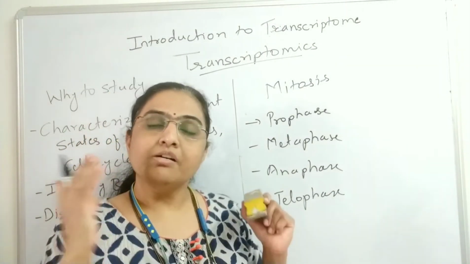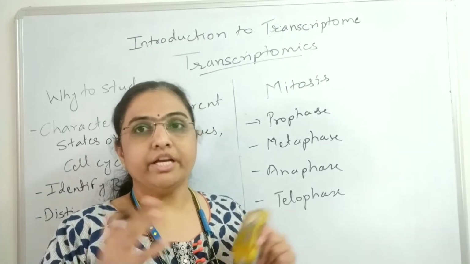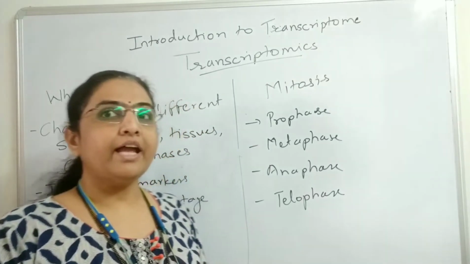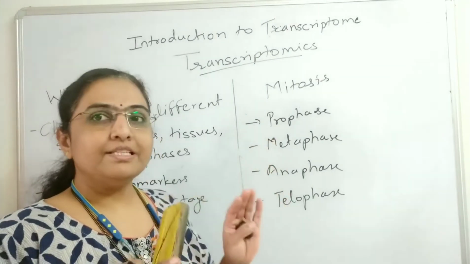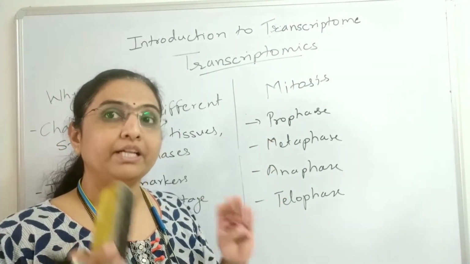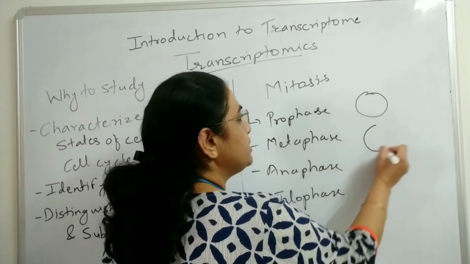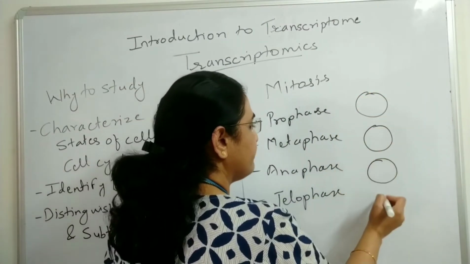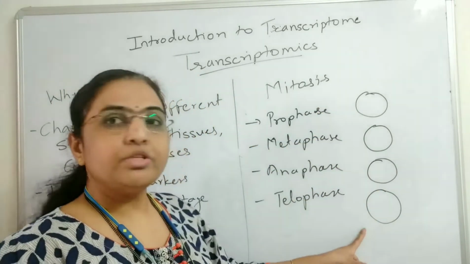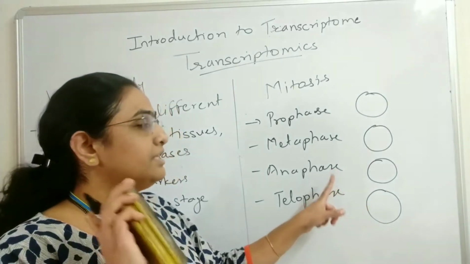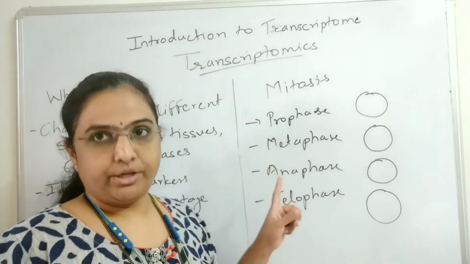Now suppose a cell is going to divide. It is going to make two daughter cells. At that time it is going through these four phases. It is the same type of cell, but if one cell is in prophase, a cell is in metaphase, a cell is in anaphase, and a cell is in telophase, the transcriptome of these four cells is going to differ, because the cells are in different phases of mitosis.